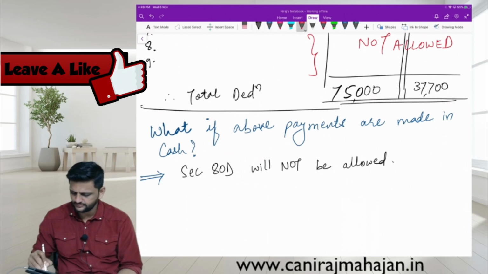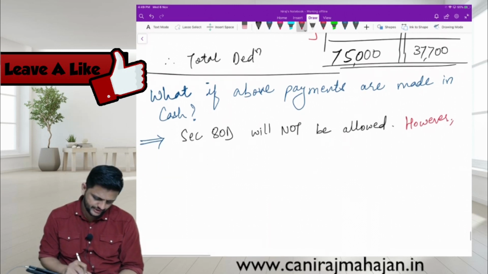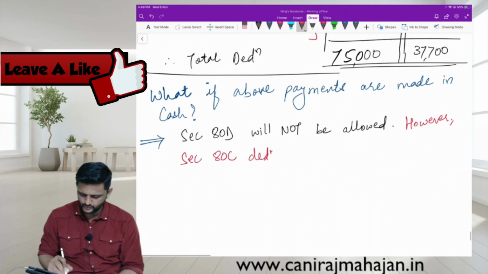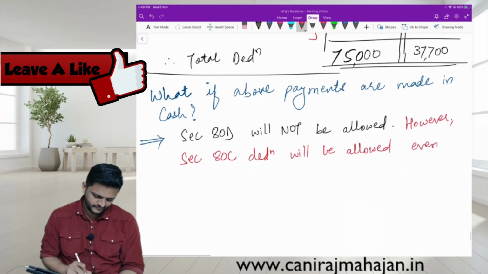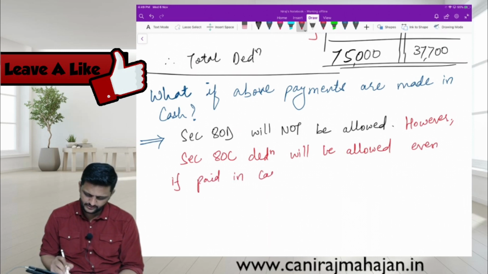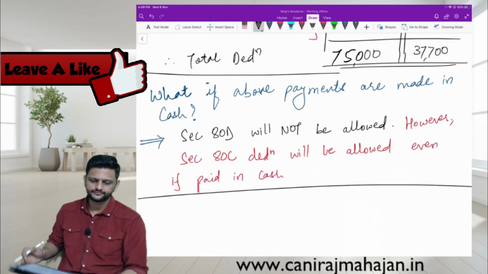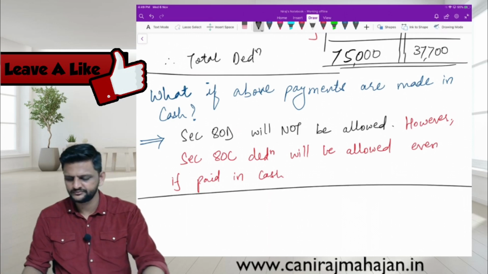However, Section 80C deduction will be allowed even if paid in cash. Right?